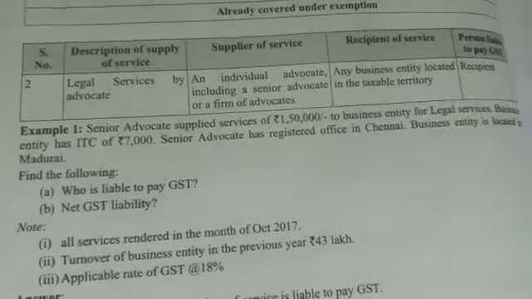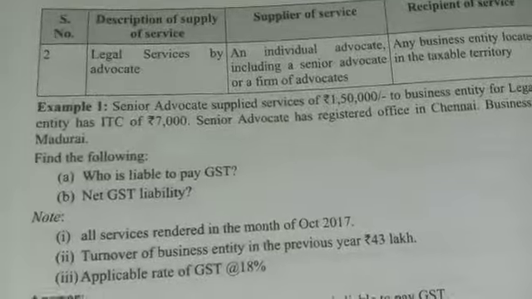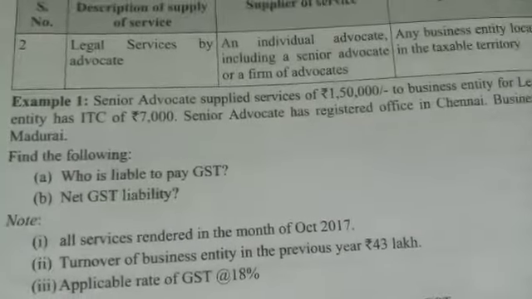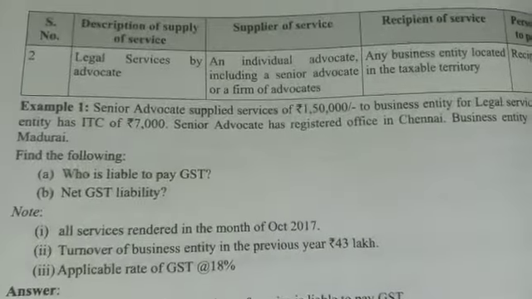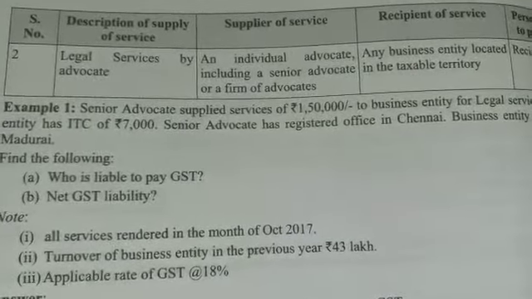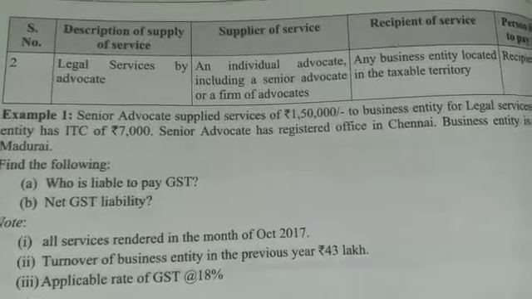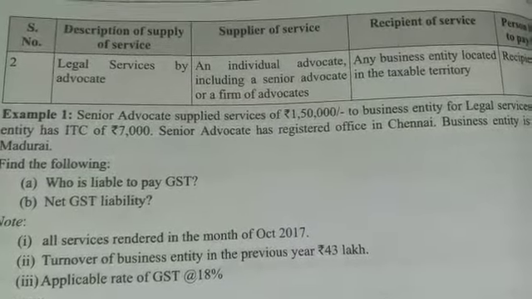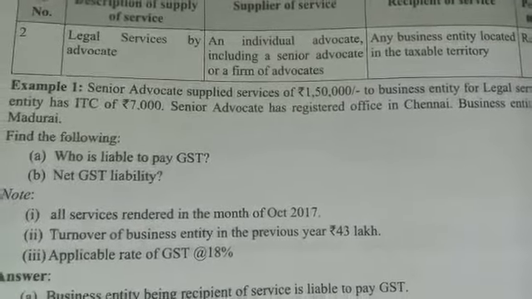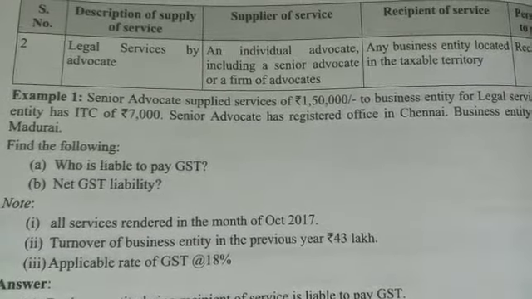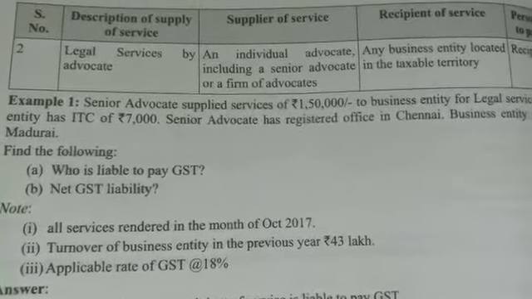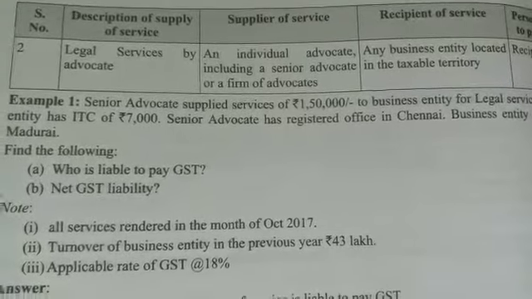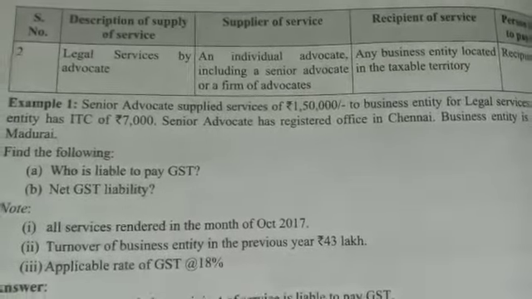The business entity is located in Madurai. Now find the following: who is liable to pay GST and the net GST liability. It is also stated in the question that all services were rendered in the month of October 2017, the turnover of the business entity in the previous year is 43 lakhs, and the applicable rate of GST is 18%.